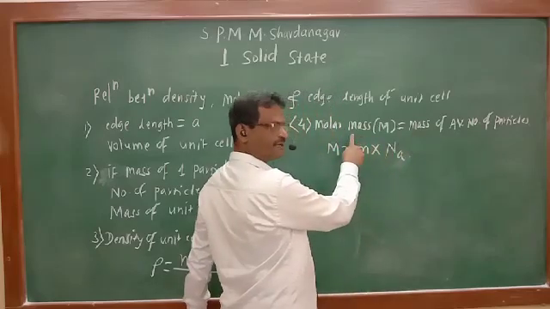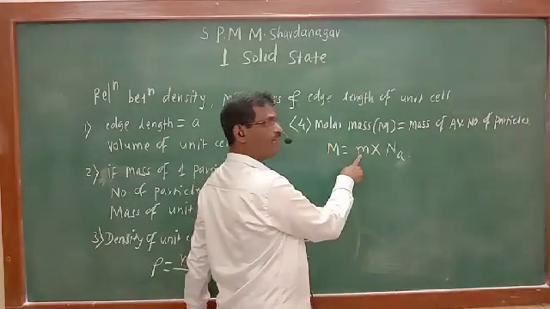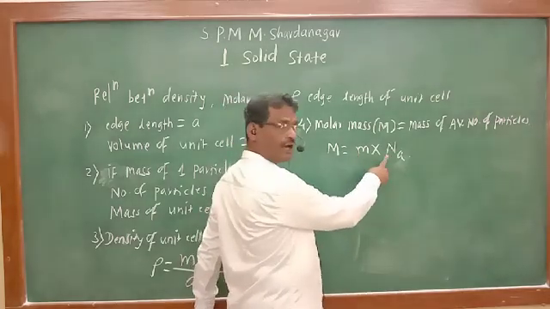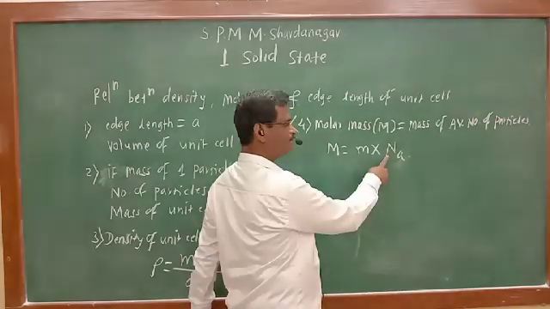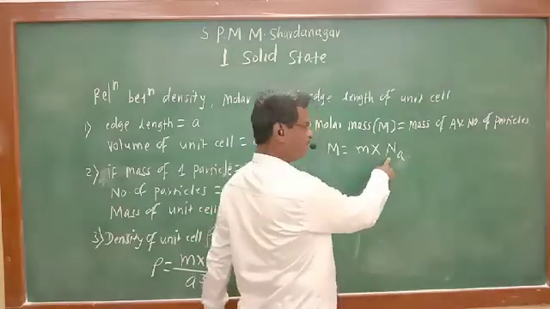If we split this definition mathematically, capital M will be equal to small m, the mass of one particle, multiplied by Avogadro's number Na, which is 6.022 into 10 raised to 23.